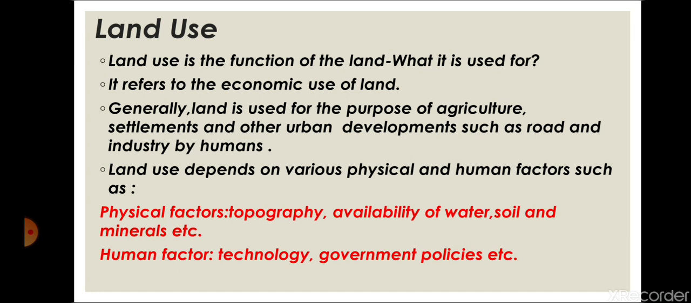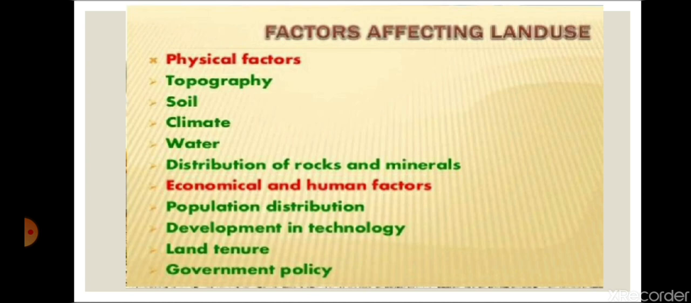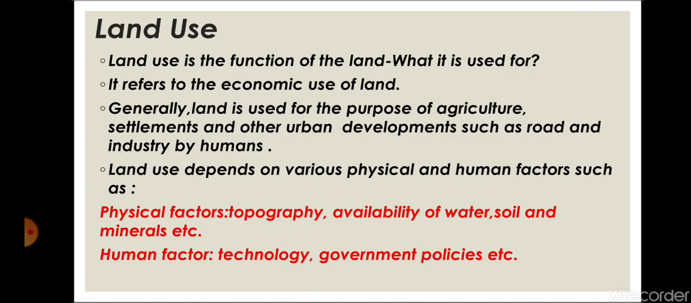Generally, land is used for the purpose of agriculture. You can see here how the land is used for forest areas, for industries, for recreation. Some land is also left for tourism, for farming, for water storage. Some is used for conserving water bodies. Some part of land is also utilized by us for settlements and other urban developments like roads, industries, airports, and railway stations. All these come under this.